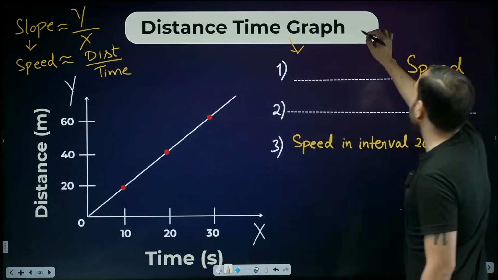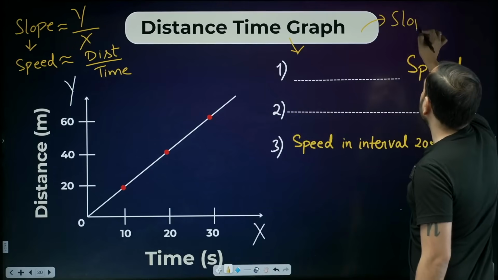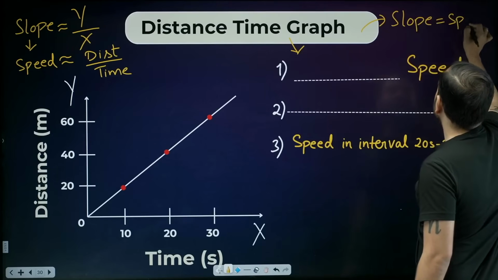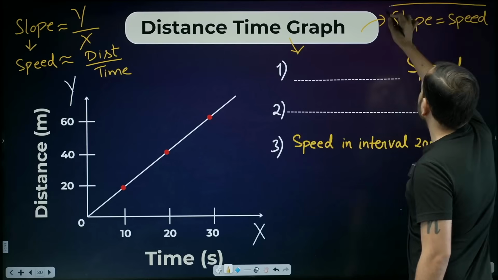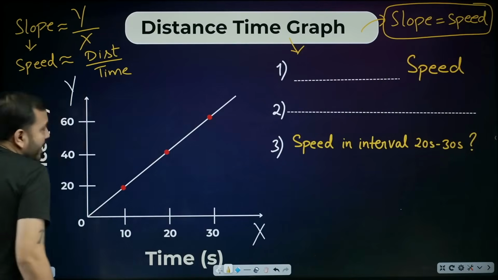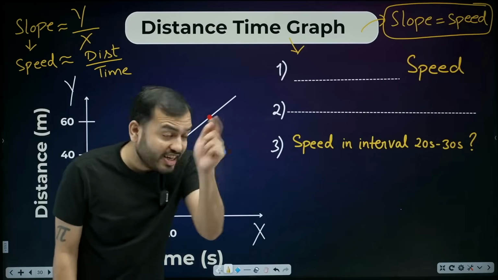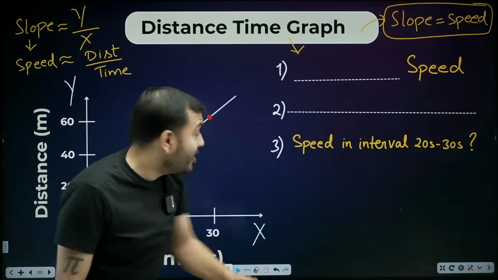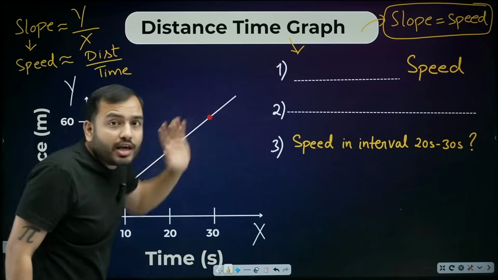Remember this always. The slope of distance time graphs, what will it give us? Speed. Okay. Now tell me one thing. What kind of slope does this graph have? No cheating, bhai. Pause and comment. What kind of slope does this graph have?